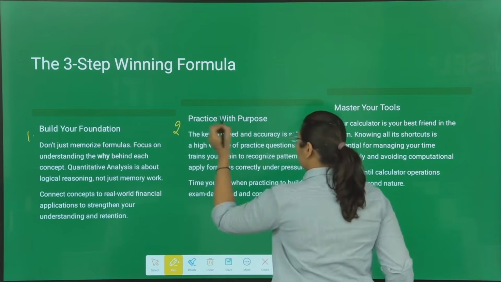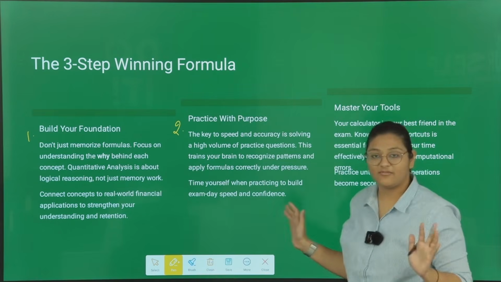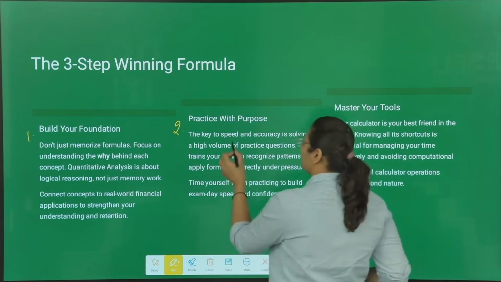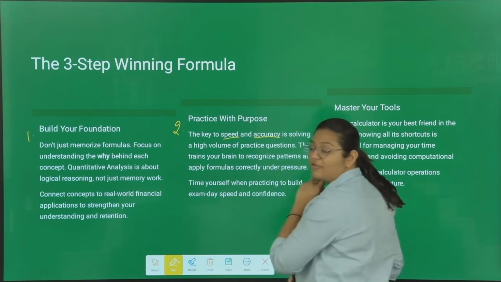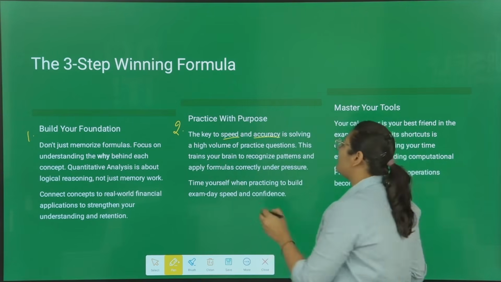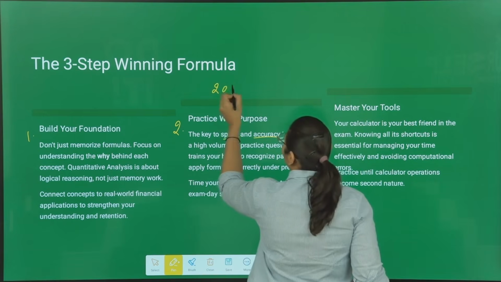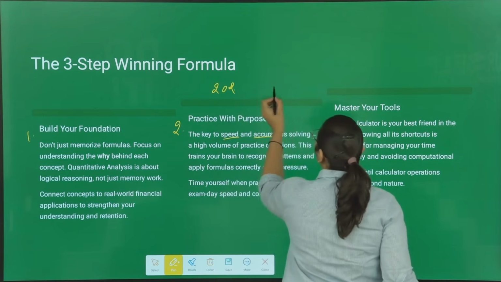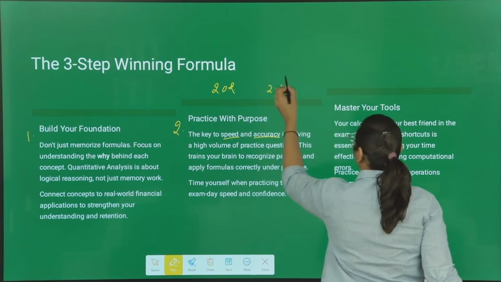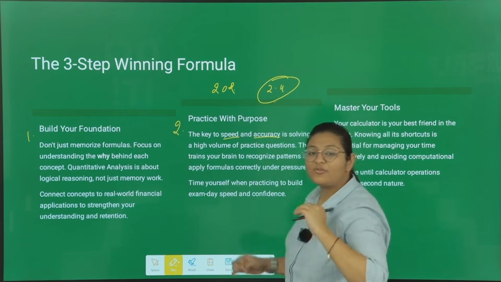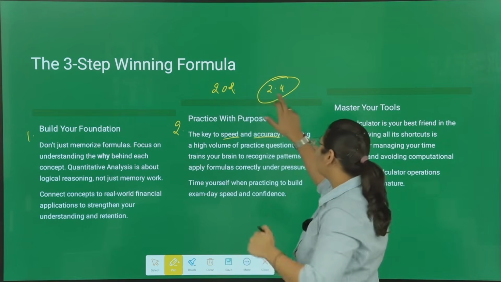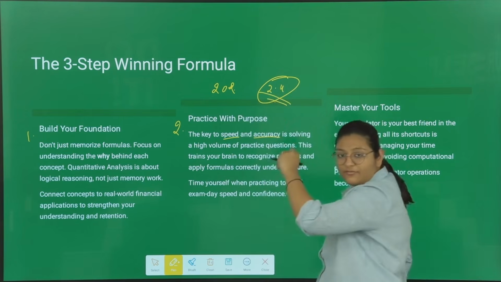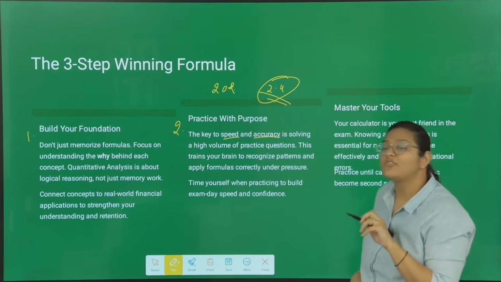Then the second thing is to practice as many questions as possible, because when you practice the questions, your speed and accuracy will automatically improve. In the exam you will have 20 questions and per question you will only have 2.4 minutes. So you need to have that speed so that you can calculate the answer in 2.4 minutes and that answer is also accurate.